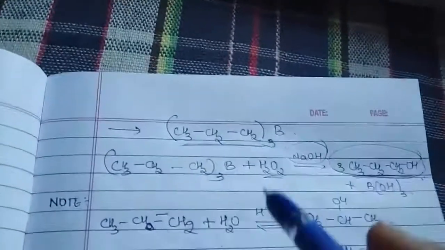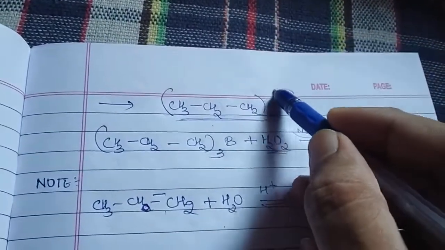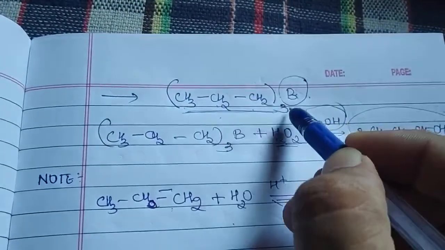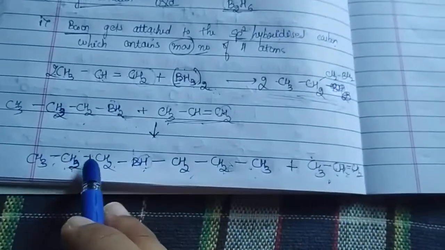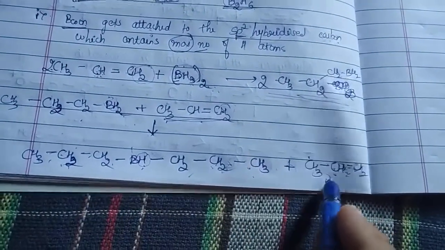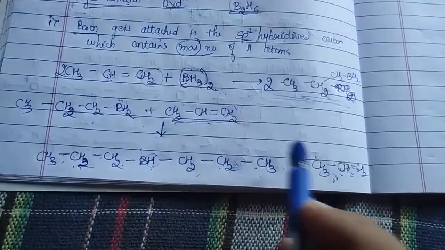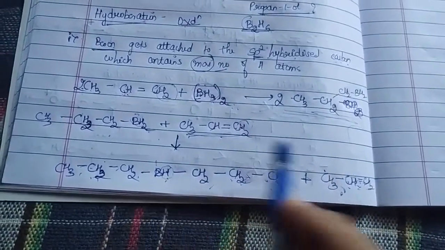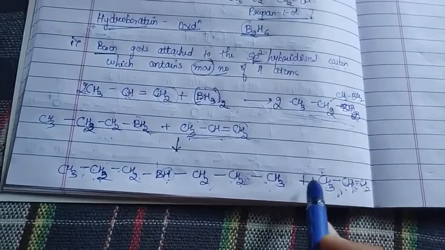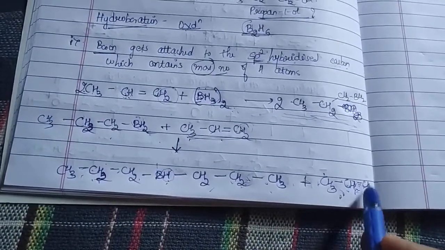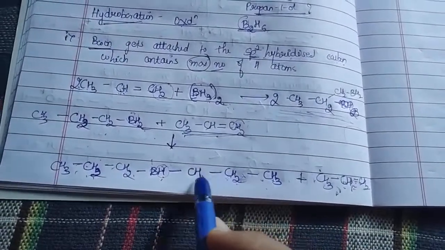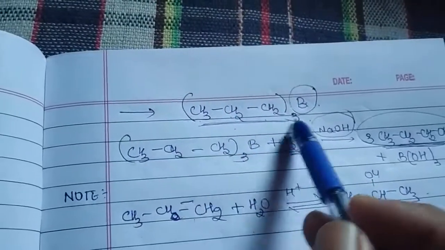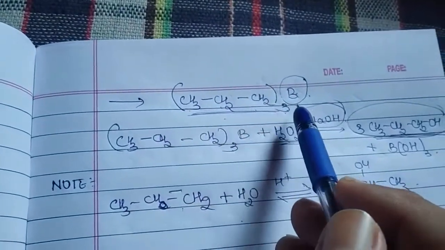In the end, for the final product I should only retain the B part. You can see B with CH3CH2CH2 three times. Because here we had BH2, and once again when it reacts with the alkene, the B will try to react with the carbon containing the maximum number of hydrogen atoms, and the H goes to the adjacent carbon. What comes back is CH3CH2CH2B. We get the same group three times, so to avoid writing it in bulk, we write it in short: (CH3CH2CH2) thrice B.